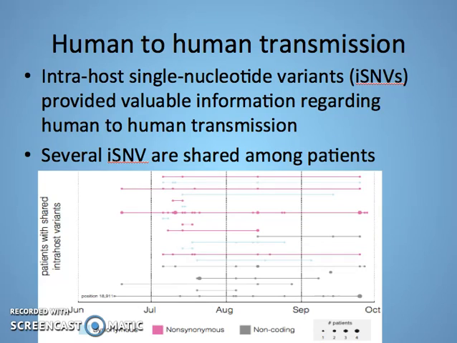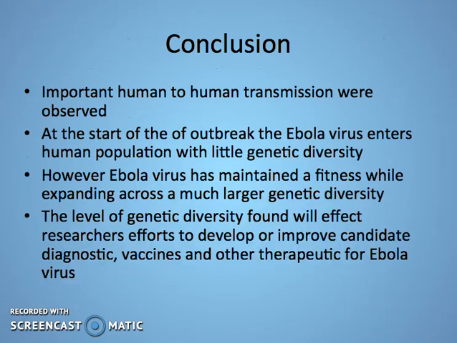The image outlines the samples spanning from 2013 to 2015. Variants shared between 2 or more samples are shown as rows of connected points, and each row is a genomic position. Each point indicates the presence of ISNV in the patient. From this image, we can conclude that a combination of human-to-human transmission and recurrent mutation is likely responsible for the ISNV pattern shown.